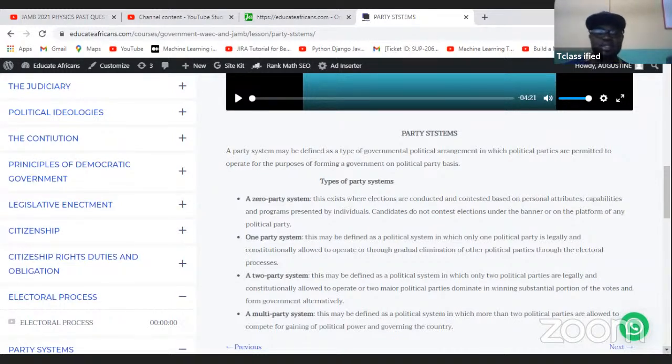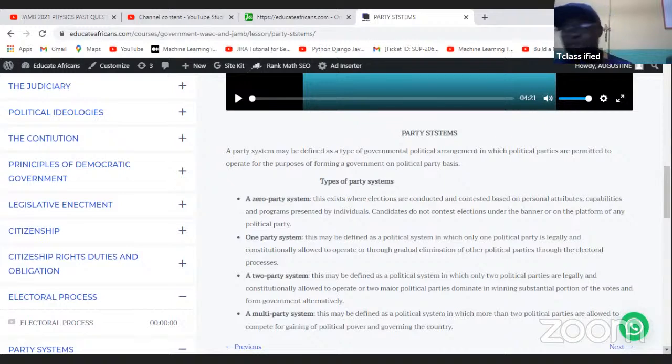Now, what are the types of party systems? We have what we call a zero-party system, one-party system, two-party system, and multi-party system. A zero-party system is where the elections are conducted and contested based on personal attributes, capabilities, and programs presented by individuals. Candidates do not contest election under the banner or under any platform of a political party. So candidates don't come under political parties in a zero-party system. Whereas in a one-party system, this may be defined as a political system through gradual elimination of other political parties through the electoral process.